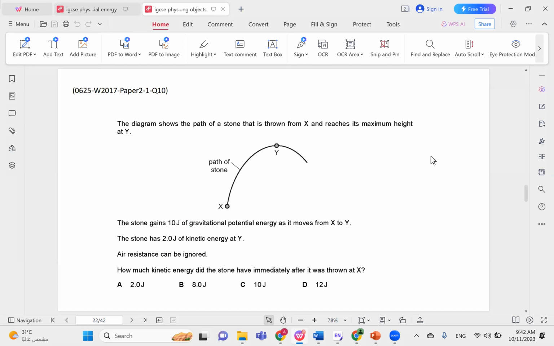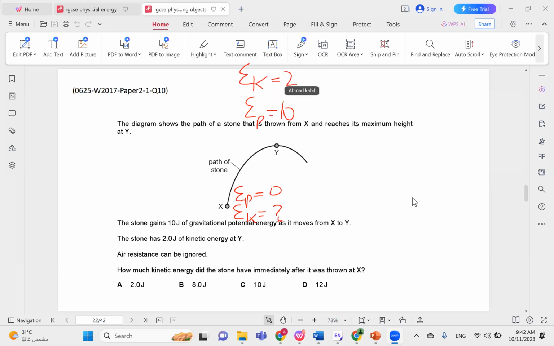Okay, so at X, the potential energy was 0 because that's the lowest point, and we do not know what the kinetic energy was. And then at Y, it gained 10 joules of potential energy, and they say it had kinetic energy of 2.